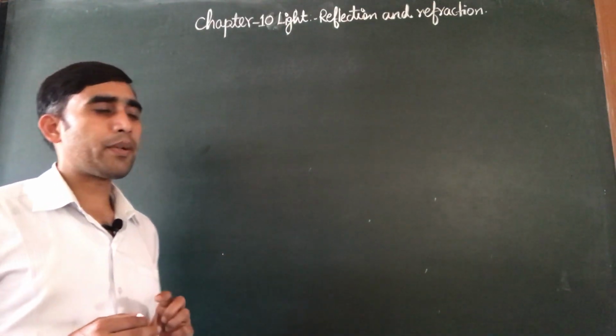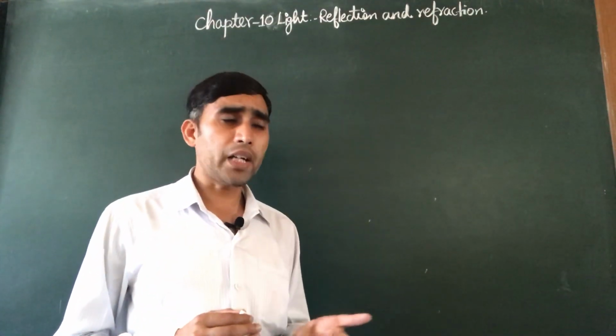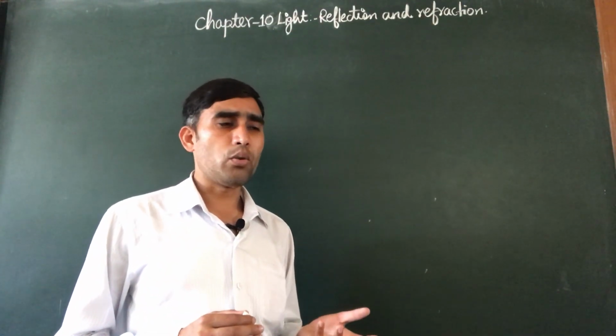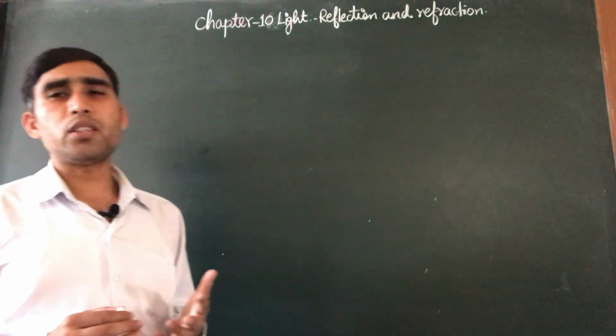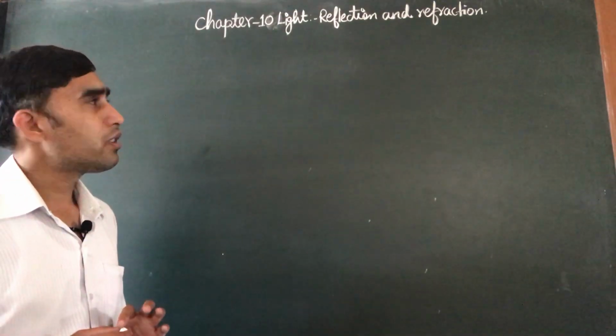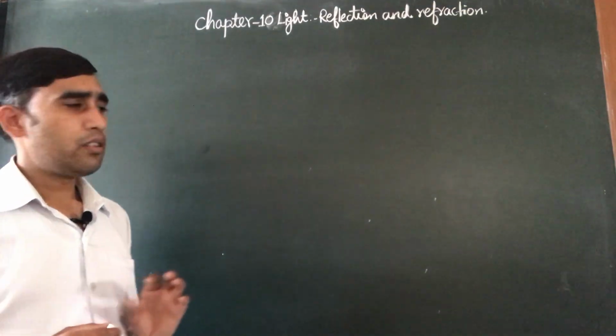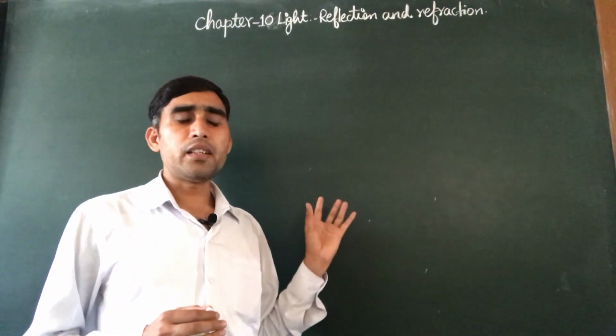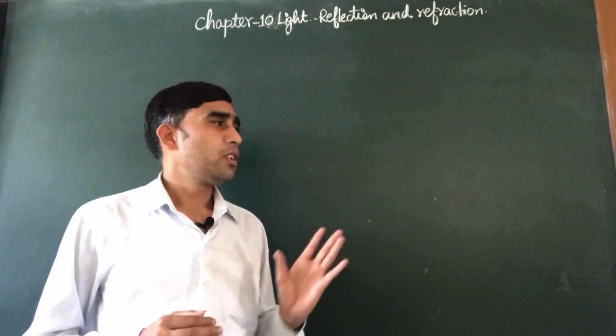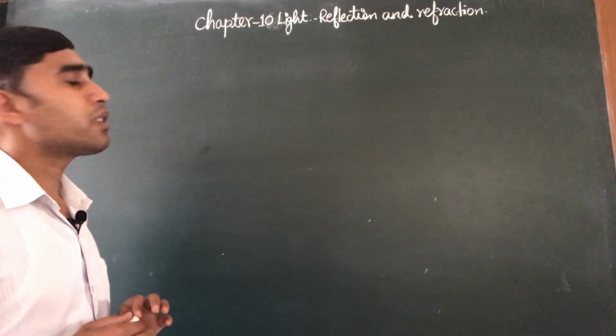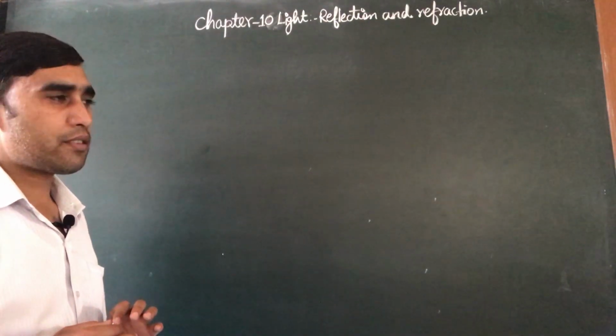Now bend the chart paper and see, do you obtain the light? No. So, this activity shows that light always travels in a straight line. In class 10th, now we will see what is reflection of light.